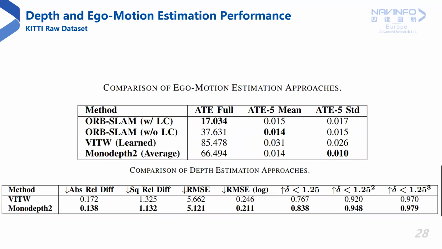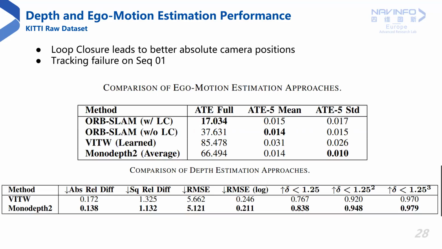Comparing the ego motion and depth estimation approaches, we note that the ego motion with ORB-SLAM is better for full trajectories. Furthermore, loop closure improves the performance due to nonlinear bundle adjustment. However, ORB-SLAM fails tracking in the case of sequence 1 of KITTI and hence cannot be used. Instead, self-supervised depth maps based traffic sign positioning is preferred. The depth estimation with monodepth2 is better when training on the single set of learned camera intrinsics rather than with videos in the wild, which simultaneously predicts the camera intrinsics.